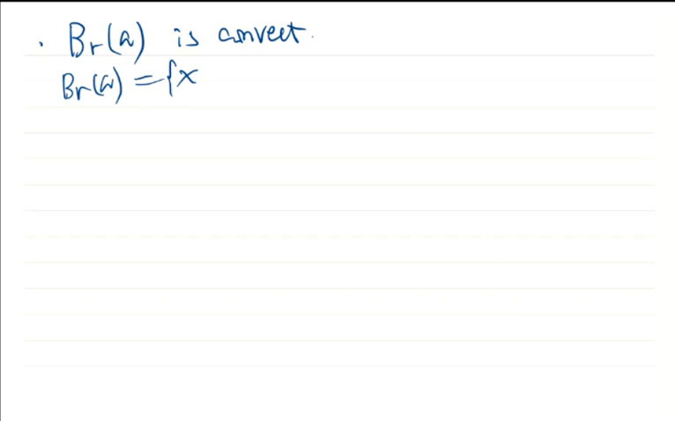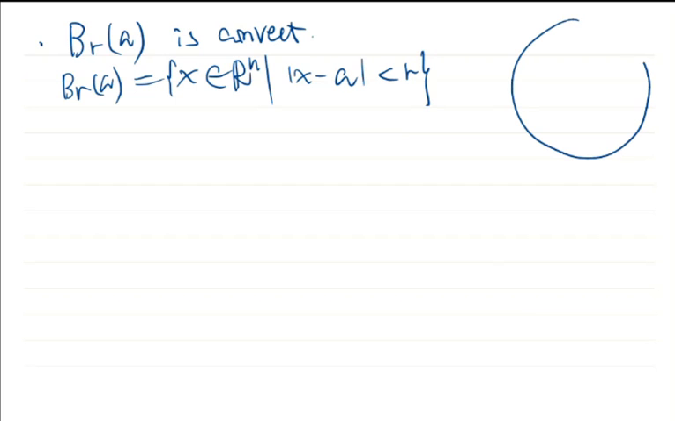So there are many important convex sets. For example, any ball centered at any point and with any radius is convex. Okay, remember this ball is the set of points x in Rn such that the distance from x to the center is less than r. So this is a ball. These balls are always convex.